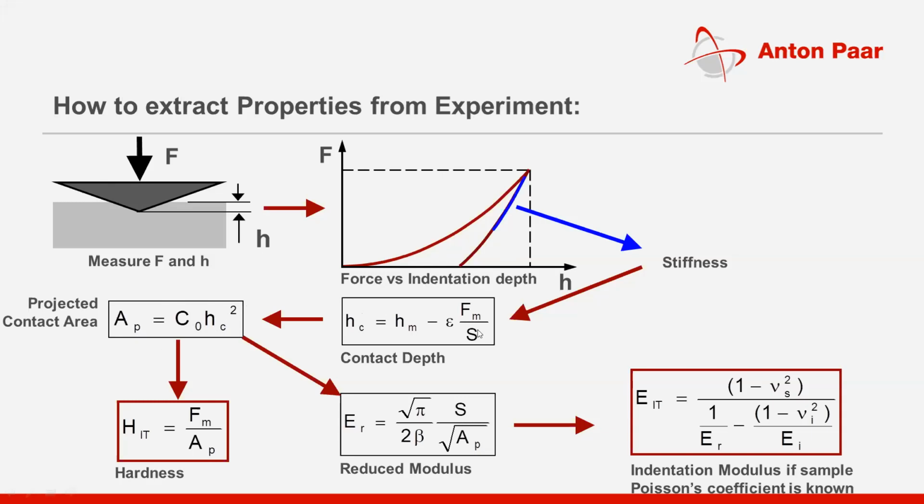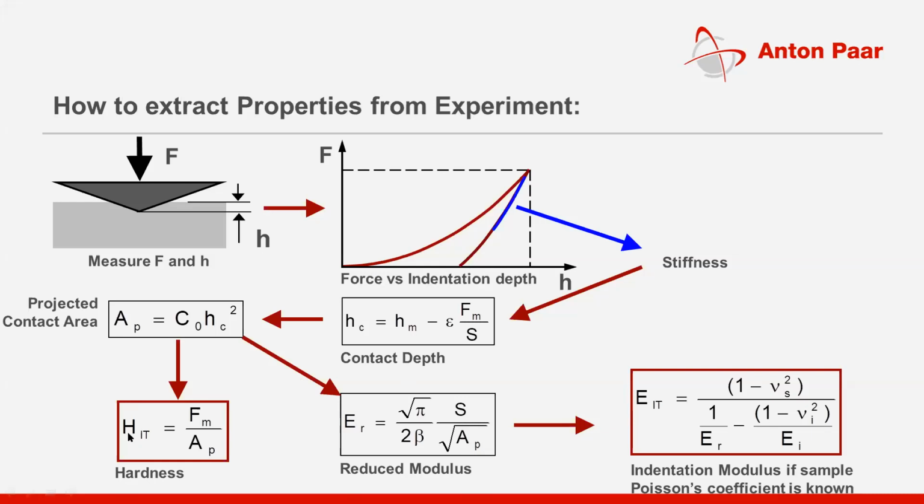So now you have stiffness, and you have contact area from the load displacement data. And then we have two equations. One is for hardness, another is for the reduced modulus. This model has been defined by scientists called Oliver and Pharr. These are two people, Oliver and Pharr. They came up with this model to find out the hardness value and reduced modulus from this instrumented indentation data.